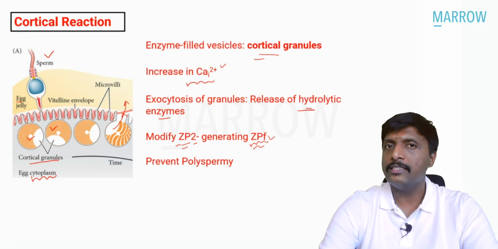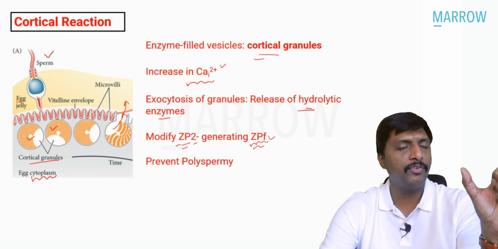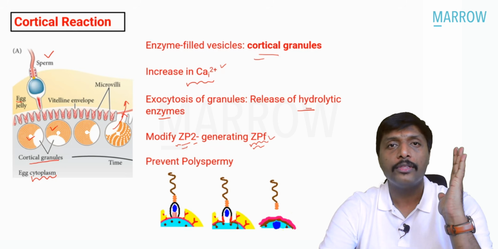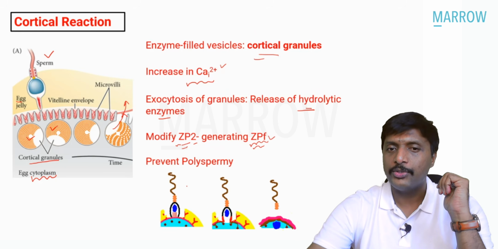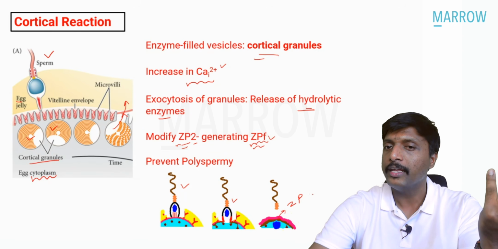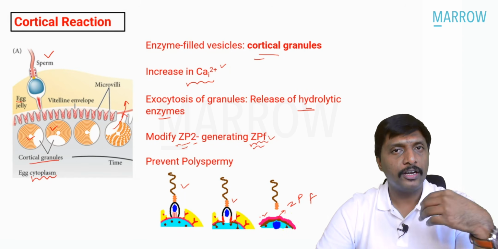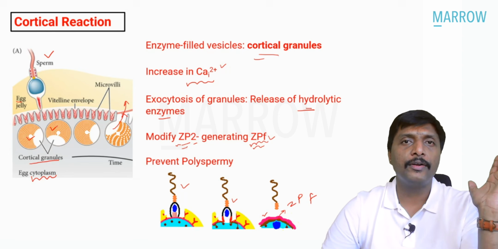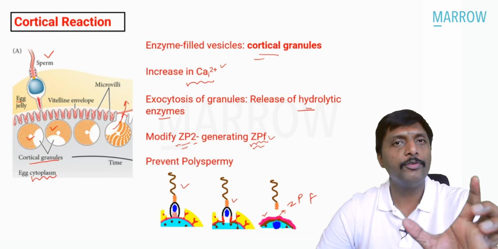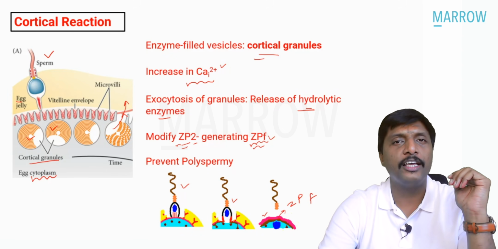Even more important, beautiful understanding. Now look at this diagram, guys. This entire sequence of reaction is called cortical reaction because it is the release of cortical granules. Now look into this diagram. A sperm is actually entering. It goes inside. A lot of cortical reactions happen. Now this is that barrier I told you, ZP2f. There is a tight barrier now so that another sperm cannot enter. One sperm fusing with one egg. What is this reaction? Cortical reaction, release of cortical granules.